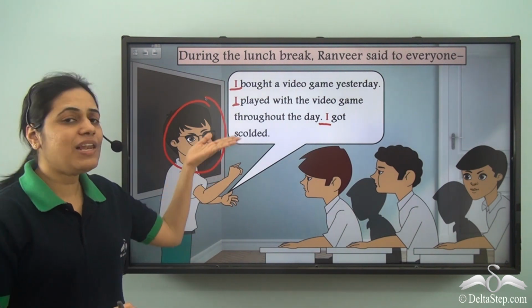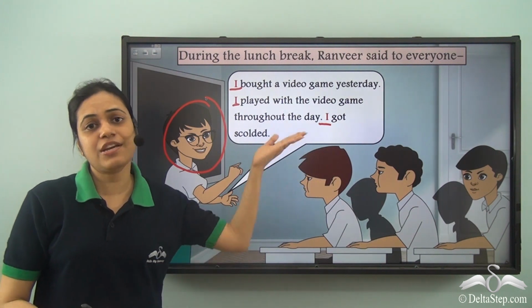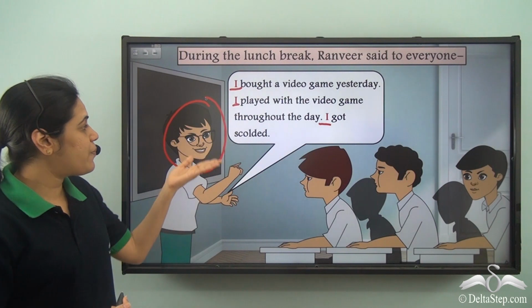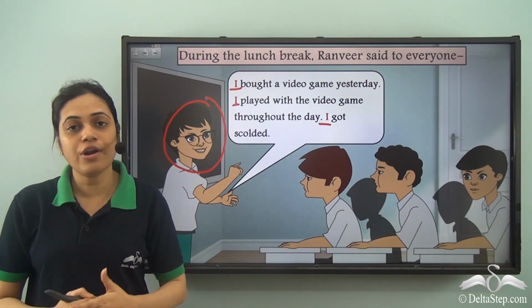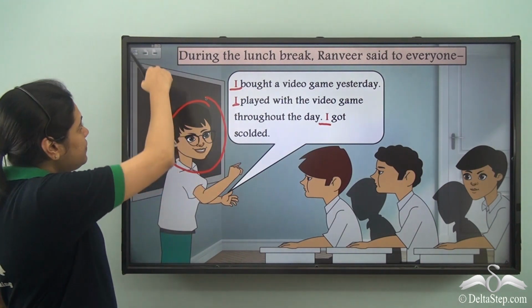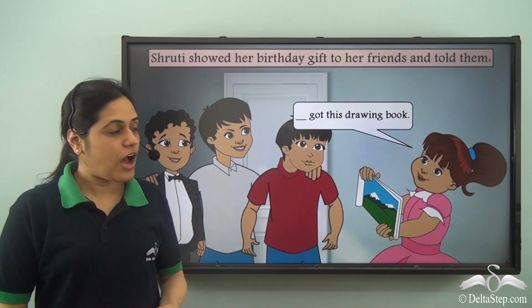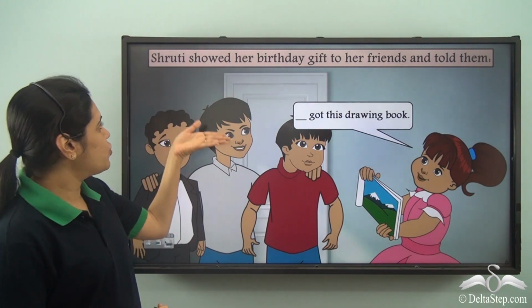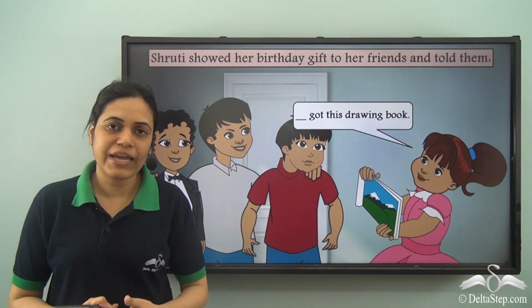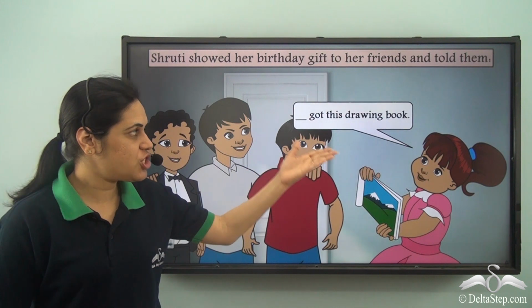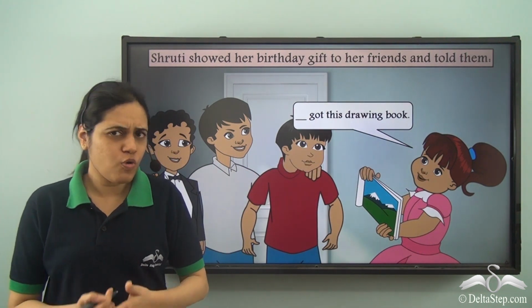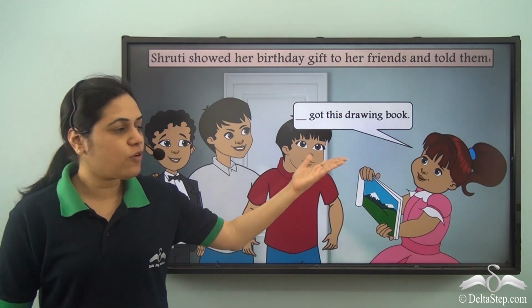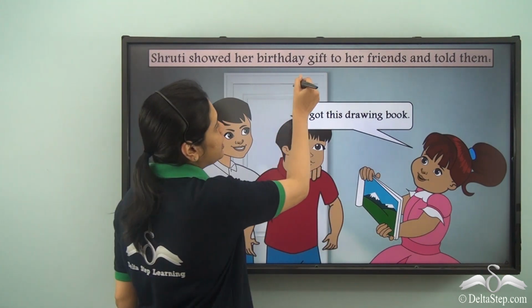So Ranveer will never say Ranveer did this, Ranveer did that. He will say I did it. So I is the pronoun used for the person speaking. So now can you tell me what will be the pronoun used here? Shruti showed her birthday gift to her friends and told them, dash got this drawing book. Who got a drawing book? Shruti got a drawing book. So Shruti wants to say that Shruti